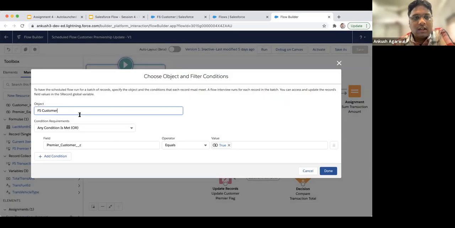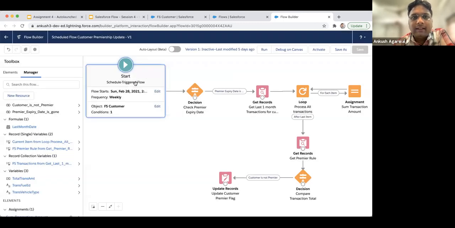And then since our requirement was to find the customer details, I selected the customer object. Along with that, I also set the condition if it is a premier customer, so we are fetching only premier customers in this particular schedule flow, and this is bulkified by the system itself.